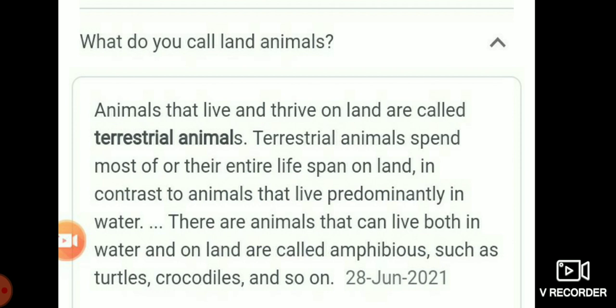Already you know about amphibians. Yes or no? Animals that live both on land and in water. Example, frog, toad, salamander, newts. These animals breathe with their moist skin when in water, then with their lungs when on land. Okay, children.